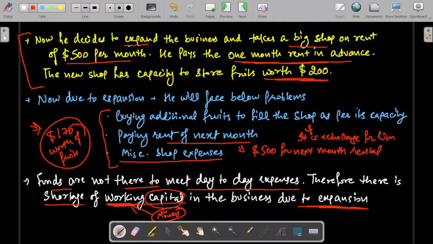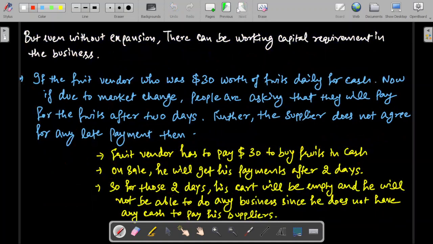So one way we can say is that whenever we do any expansion in the business, whether in terms of launching a new product or increasing our capacity, a new working capital requirement always arises in the business. So this is one approach to think about it.